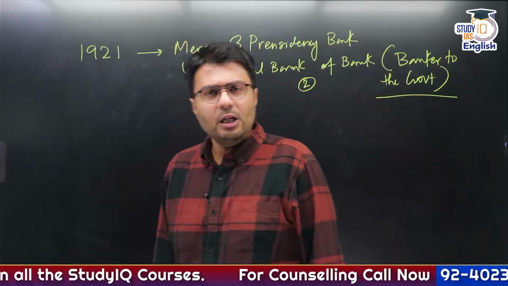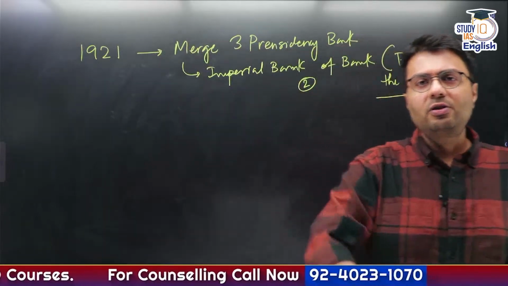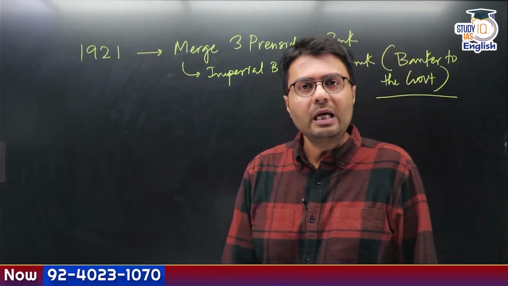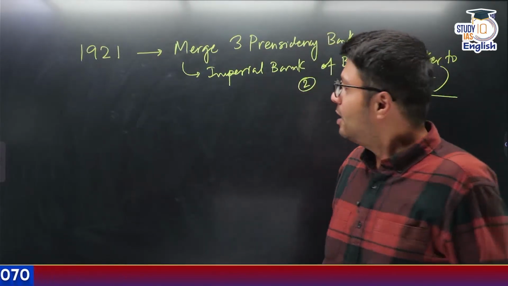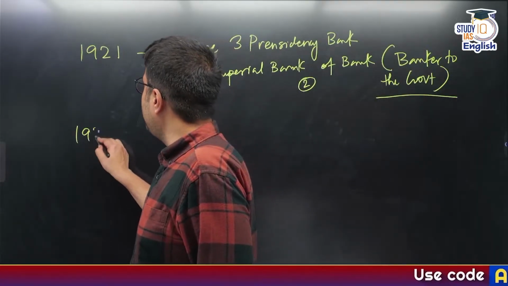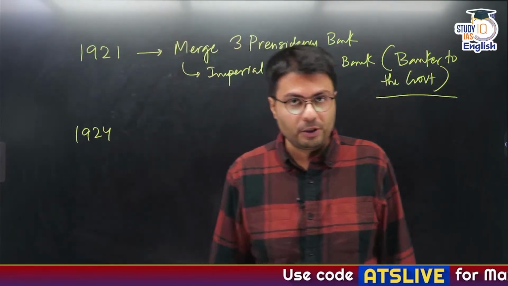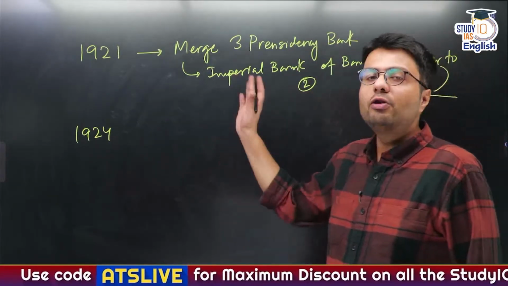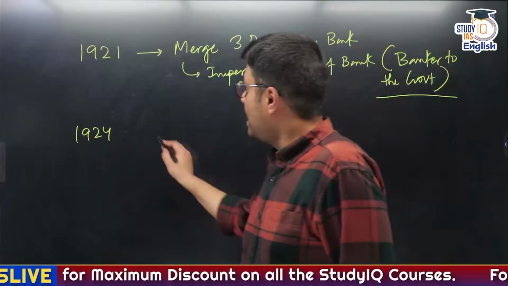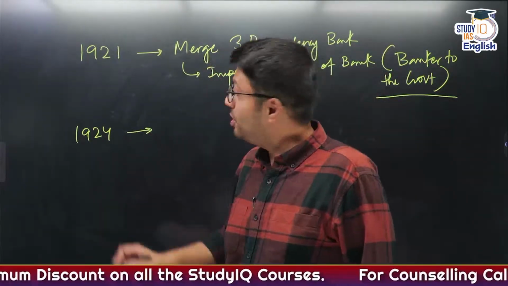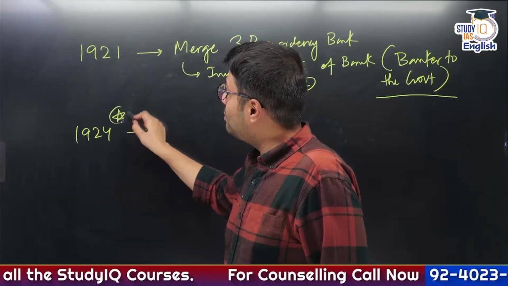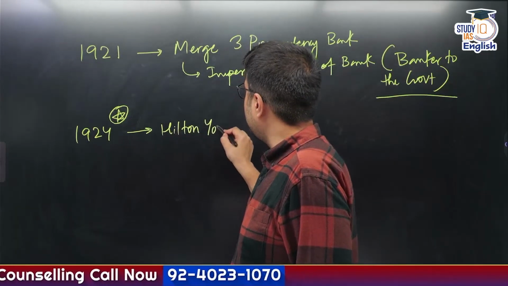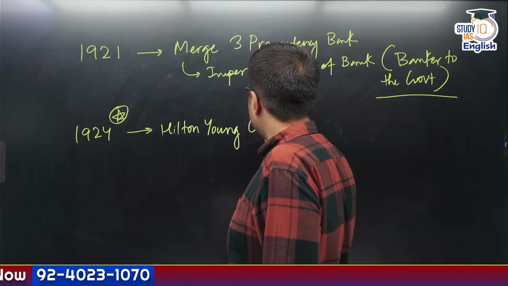Similarly, this was another problem, that one organization is responsible for printing of notes and another organization is responsible for acting as a banker to the government. So in 1924, the British decided to set up a commission. The responsibility of this commission was to find a solution to this particular problem. This commission is very important from your exams perspective. It is called the Hilton Young Commission or Hilton Young Committee.